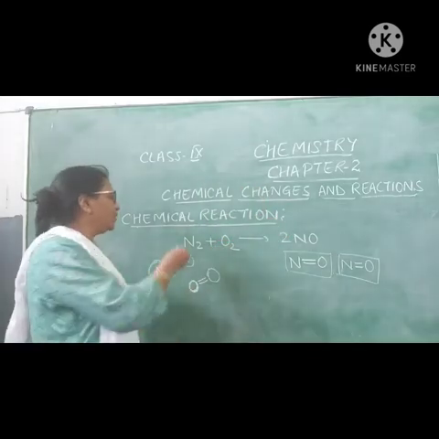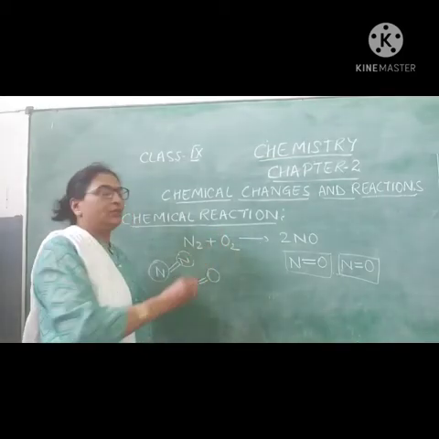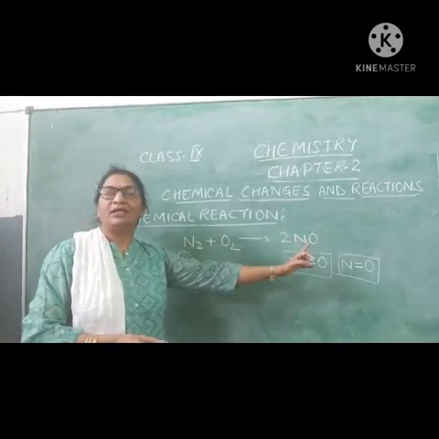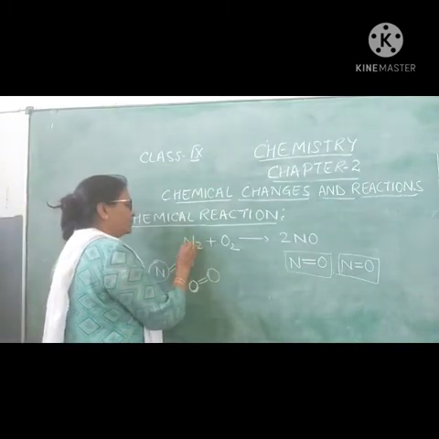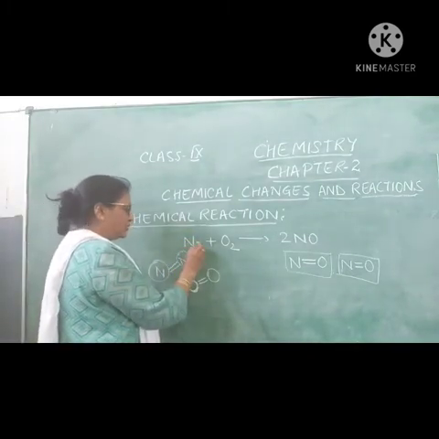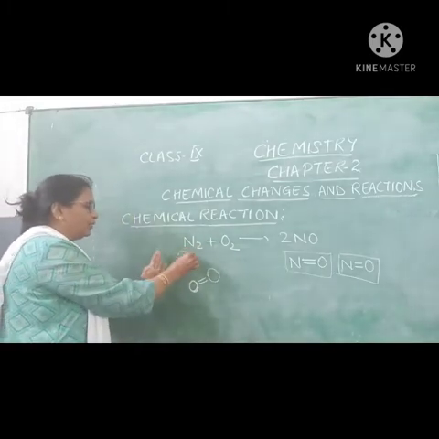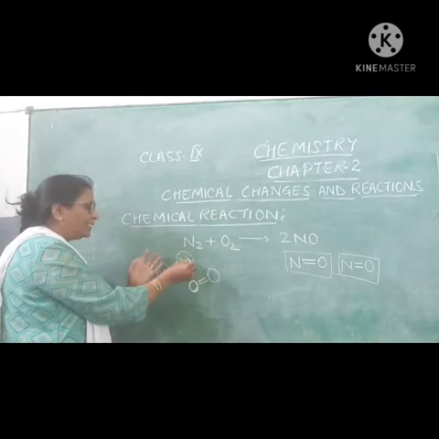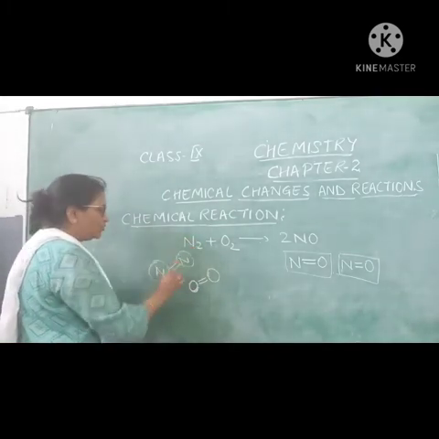For example, when nitrogen reacts with oxygen, it forms nitric oxide. One molecule of nitrogen has two atoms of nitrogen held together by a bond.